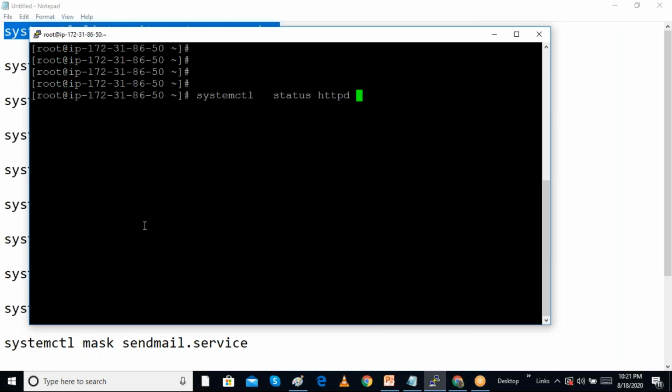We can give the command systemctl start and the service name. For an FTP server, we have to give systemctl start and the FTP server name, maybe vsftpd or some service name. And we have another command called systemctl enable. Now if I check the status of HTTPD, we can see that this service is started now,